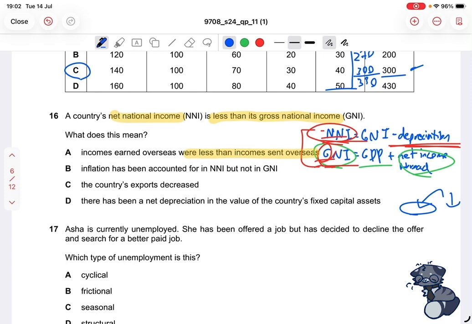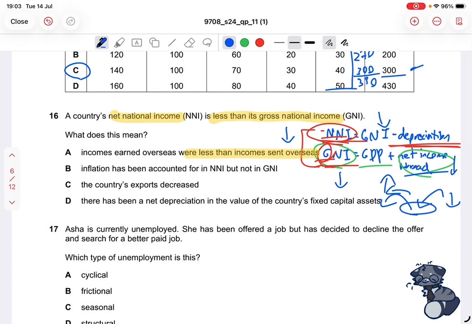Then the incomes being sent overseas, then the incomes leaving the country and being sent out of the country, so this is more. So the net income from abroad, or the net income that's coming into the country, would obviously be less because more is leaving, right? So in that case, the value of the net income from abroad will fall, meaning GNI will fall. So if GNI falls, then it falls here too, and NNI will fall here too.